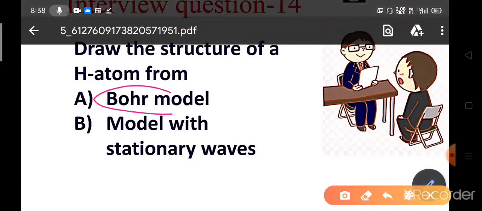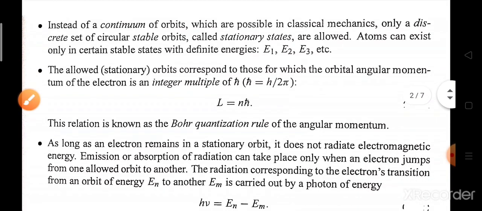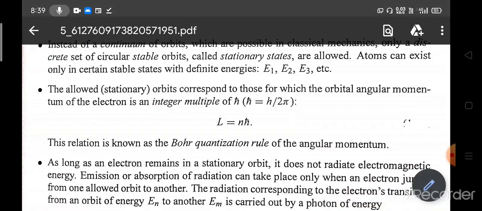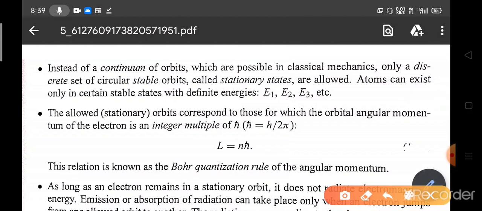First we have to understand what the Bohr model is, and then we will understand the model with stationary waves. So we all know the Bohr model has three postulates. The first one is that, instead of the continuous orbits allowed in classical mechanics, in the Bohr case only a discrete set of circular orbits are possible. These orbits are called stationary orbits, or the states are called stationary states, and only those are allowed. In these stationary states atoms can have certain stable energies like E1, E2, E3, etc.